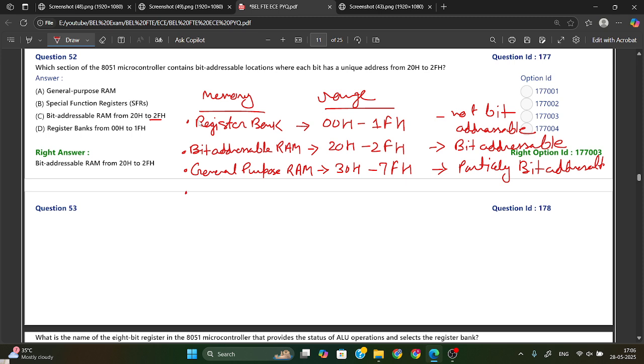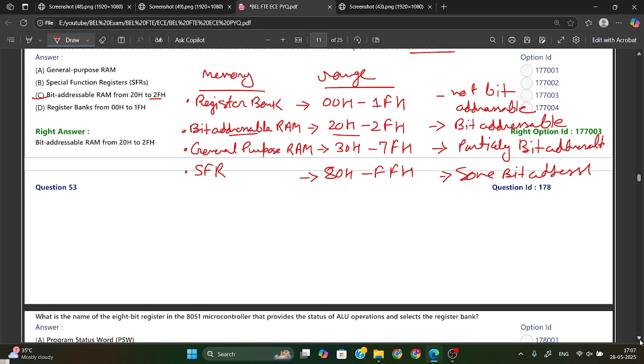Now the third one is your SFR, that is your special function register. The special function register range is 80H to FFH, and here some part is bit addressable. So this is all about your memory allocation. Here for the memory location they have mentioned 20H to 2FH, so it will be your bit addressable RAM. Option C is your right answer, and kindly note down the other points also.